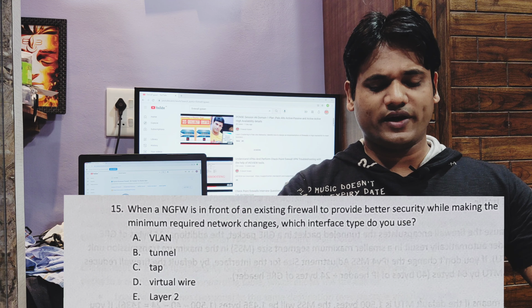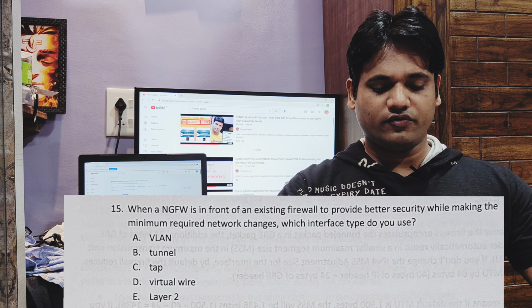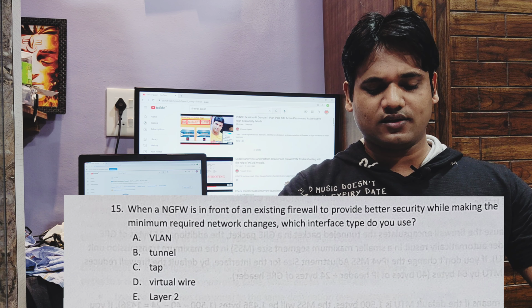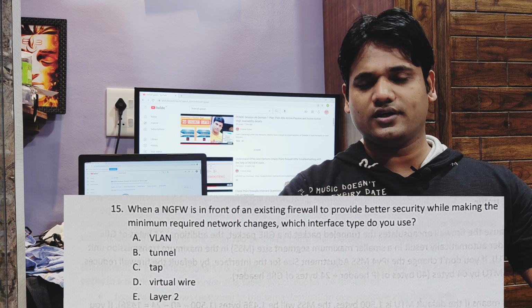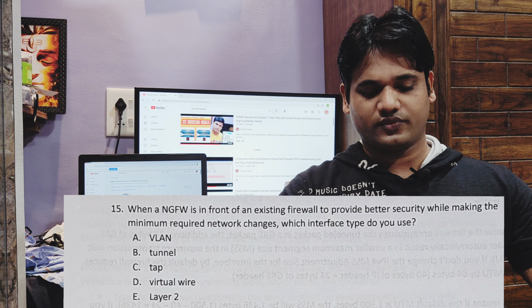Question number one: when a next generation firewall is placed in front of an existing firewall to provide better security while making the minimum required network changes, which interface type do you use? Options are VLAN, tunnel, tap, virtual wire, layer 2, layer 3. The answer is virtual wire.